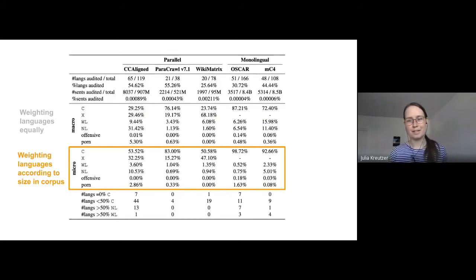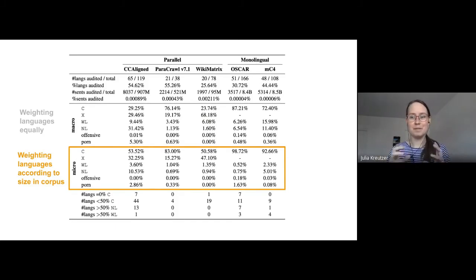So these numbers were averages where we weight every language that we audited equally in aggregating those statistics. But if you consider the size of the individual languages and weight them accordingly, then you get a micro average.